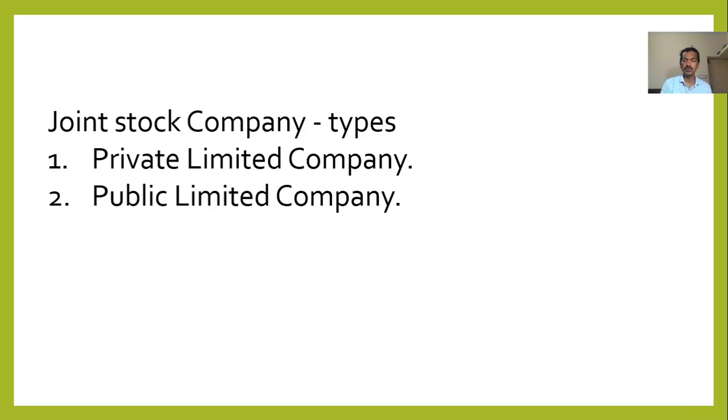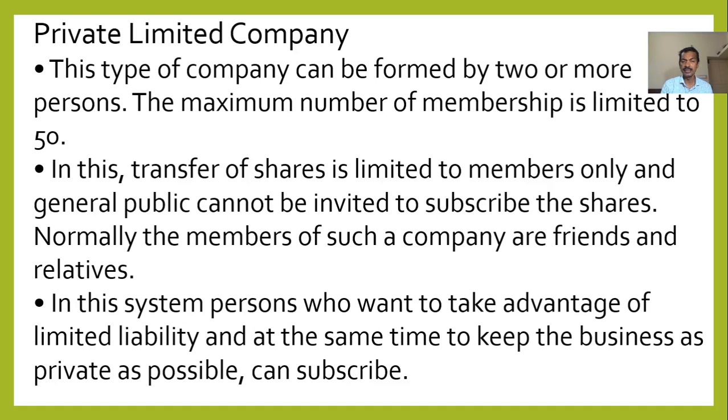There are basically two types of joint stock companies. One is a private limited company, another is a public limited company. In a private limited company, the company can be formed by two or more persons. A minimum of two members is required and the maximum is limited to 50. And in this, transfer of shares is limited.